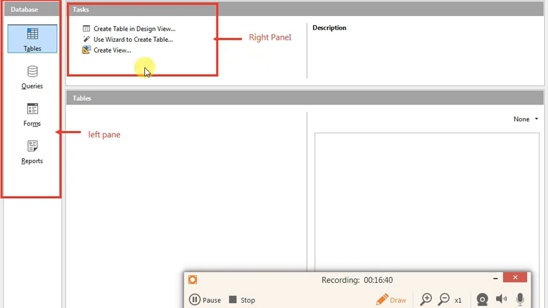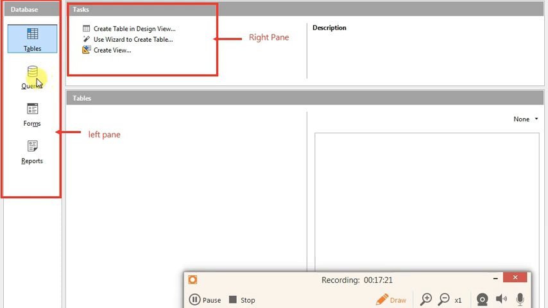The left pane displays the name of the database objects like tables, queries, forms, and reports. On the other hand, the right pane displays activities related to that particular object. For example, table. In the database the first object is table. On the right hand side what is displayed? It is used to create a table in design view, by using a wizard to create a table, or create a view directly. So these are the activities of the table object.